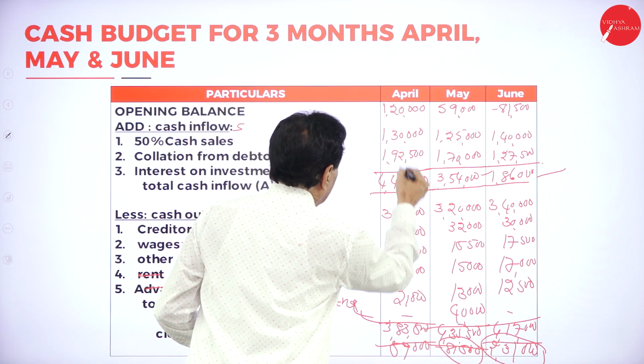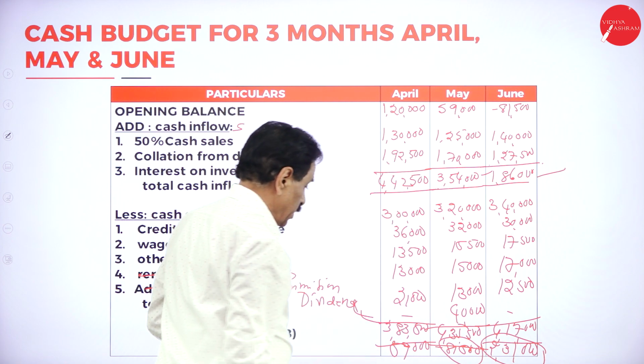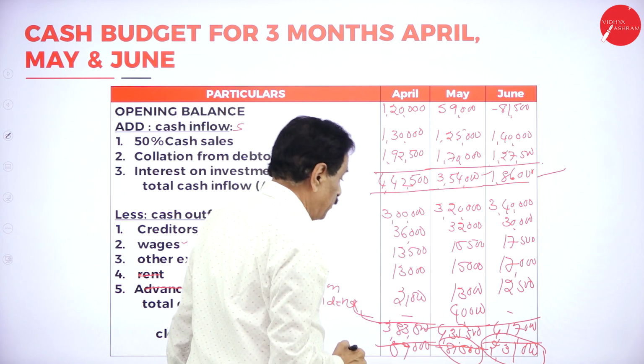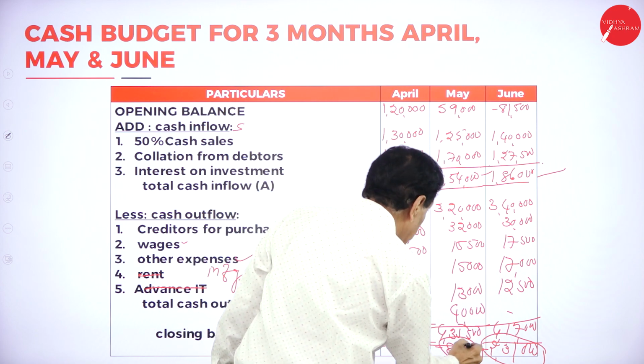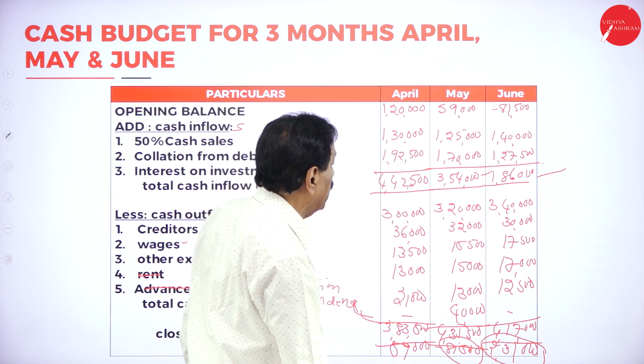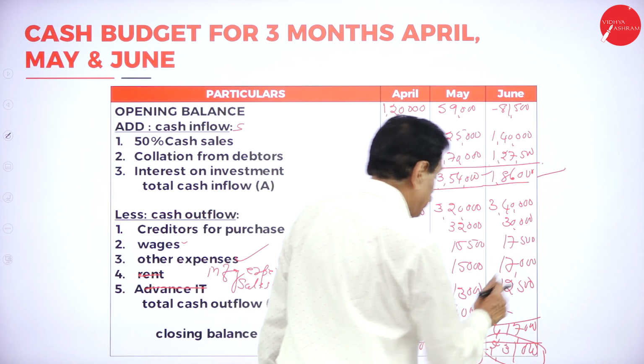This is 59,000, add this, 3,54,000, then 4,35,500, difference is 81,500.